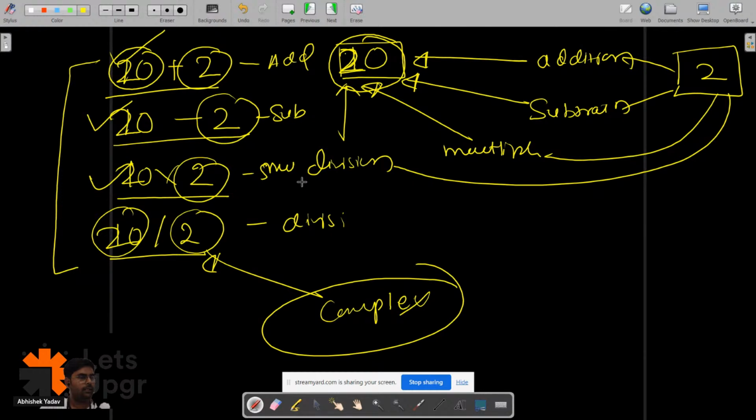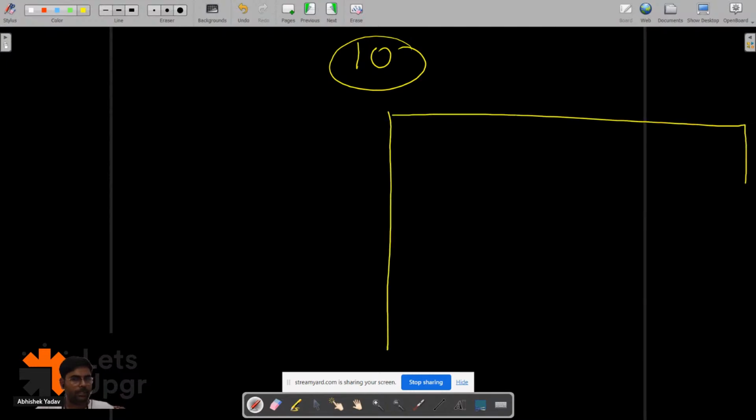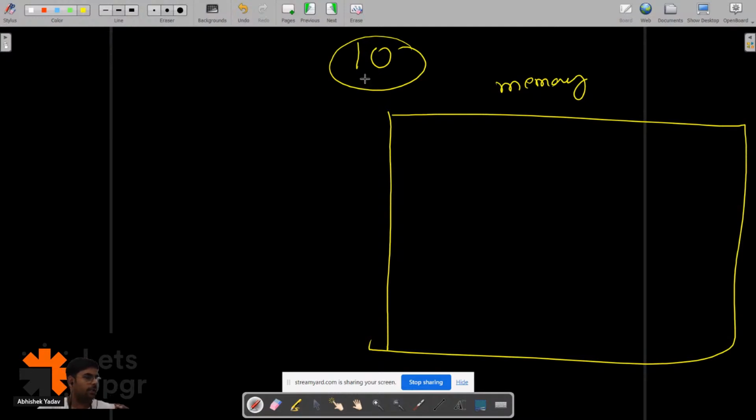Right, everyone? Yes or no? So what we are doing, we will say, hey, I want to do some operation on the data 10. So I will store the data somewhere, and that somewhere is your memory. So there will be a computer memory. In that computer memory you will store the data 10, and in order to store the data 10, you have to use the power of a variable. You have to write the syntax of a variable, and with its help you can store the data 10 inside your computer memory.